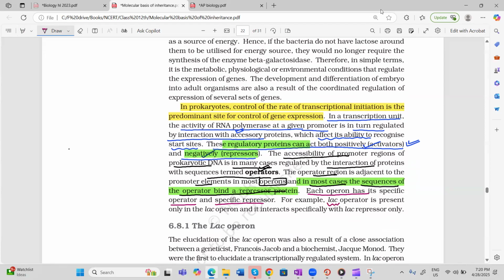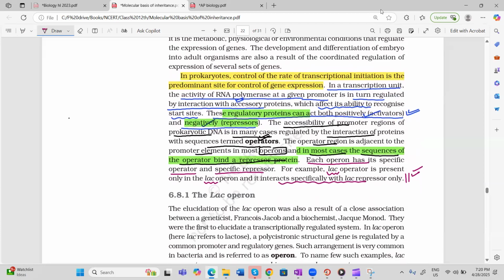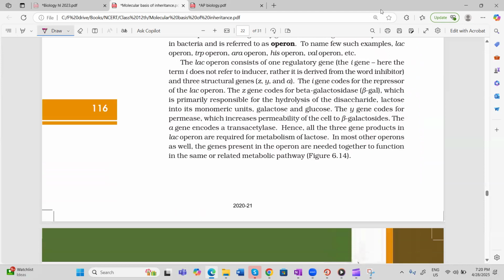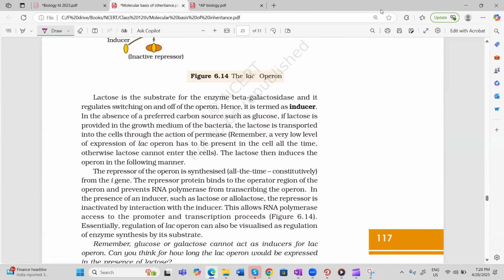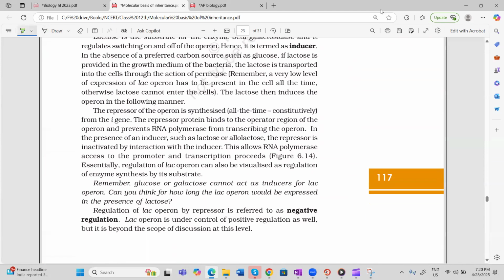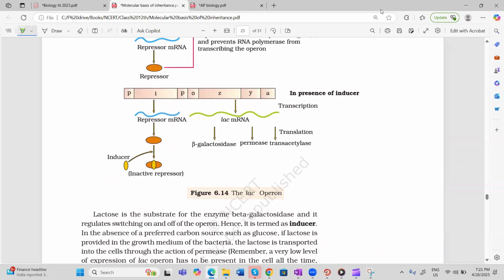For example, the lac operator is present only in the lac operon. Lac means lactose. And it interacts with the lac repressor only. Now, see one theory carefully. Give me 1 minute and just see here. If the regulation of the lac operon is by repressor, we say it is negative regulation. So try to understand this diagram first.